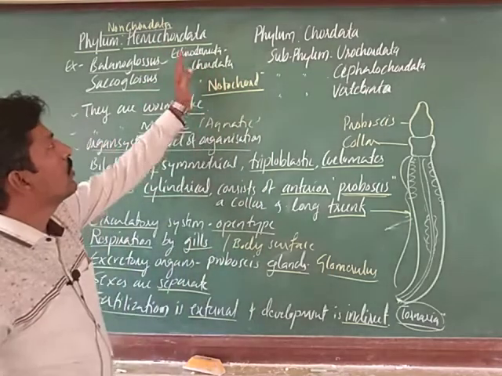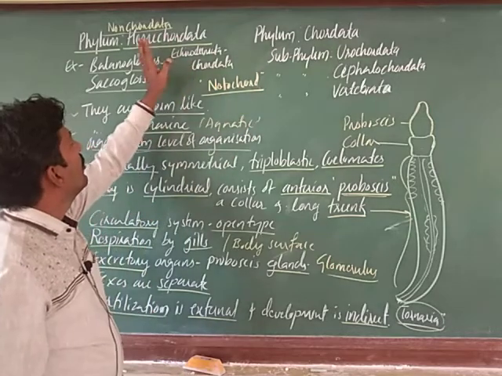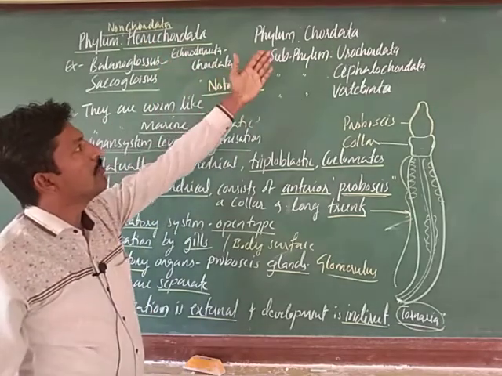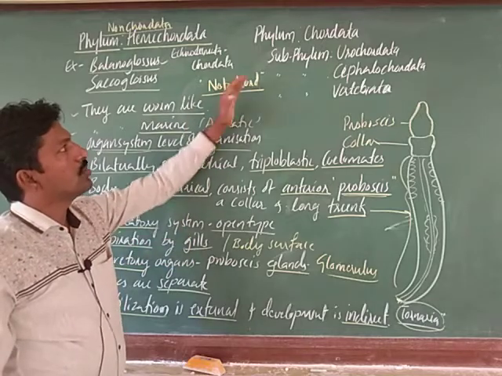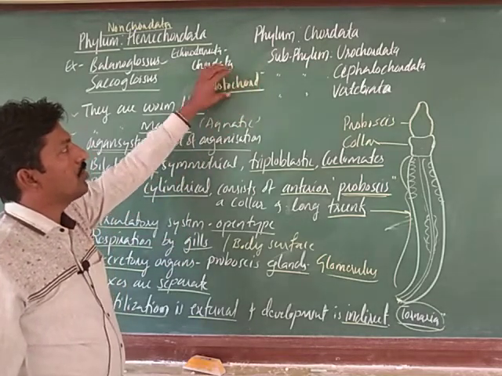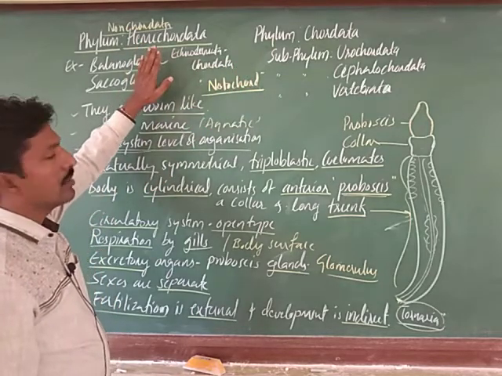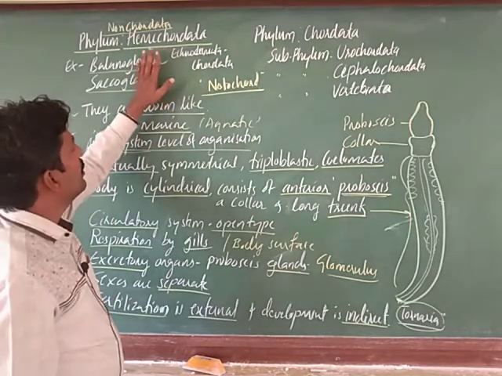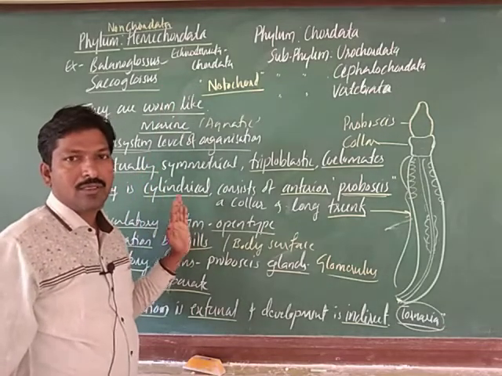Hence this was removed from being a subphylum Hemichordata of the phylum Chordata. Under phylum Chordata it was also a subphylum Hemichordata. So, there is a total absence of notochord. That is why we refer to it as Hemichordata, and it has some features of Chordata like the presence of gills, right.